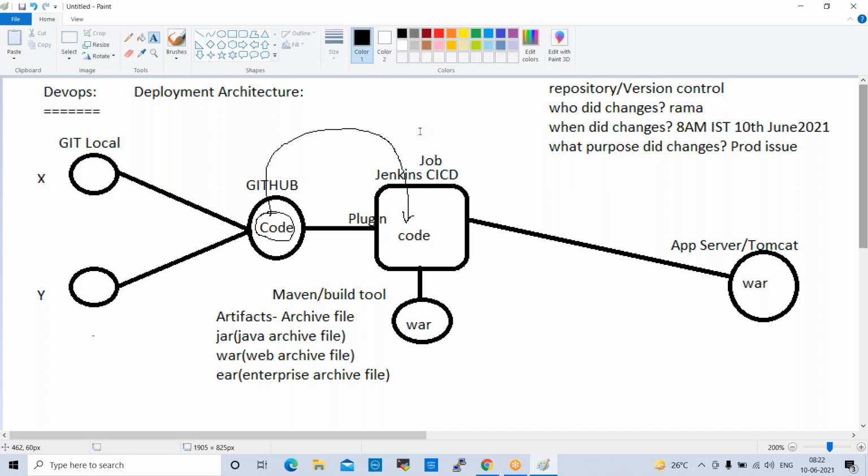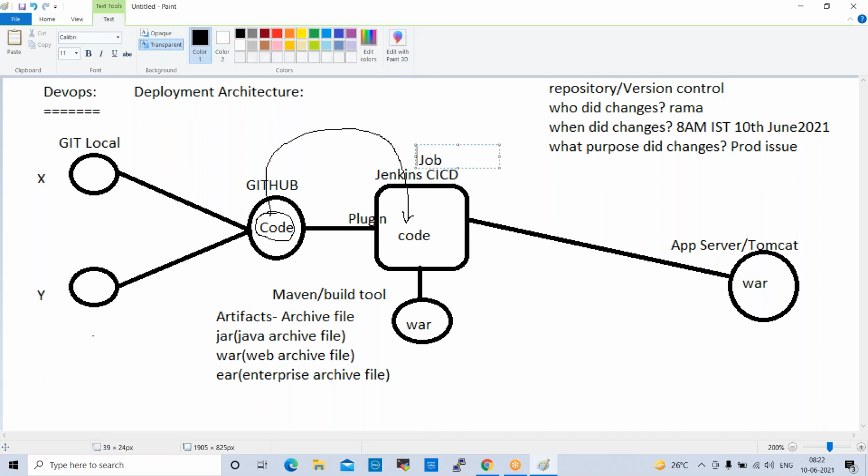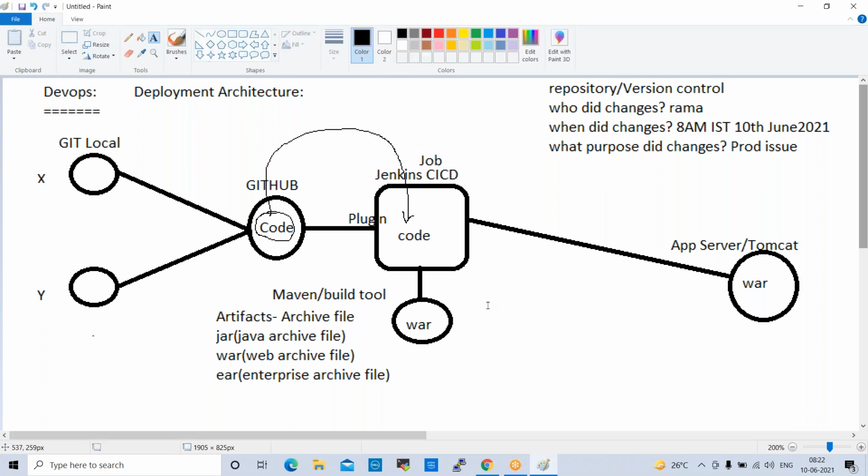So normally we schedule the jobs. We don't create them again and again. We schedule the jobs. Whenever we need it, we can recreate, not an issue. But normally we schedule this job. Fine. Any other questions?